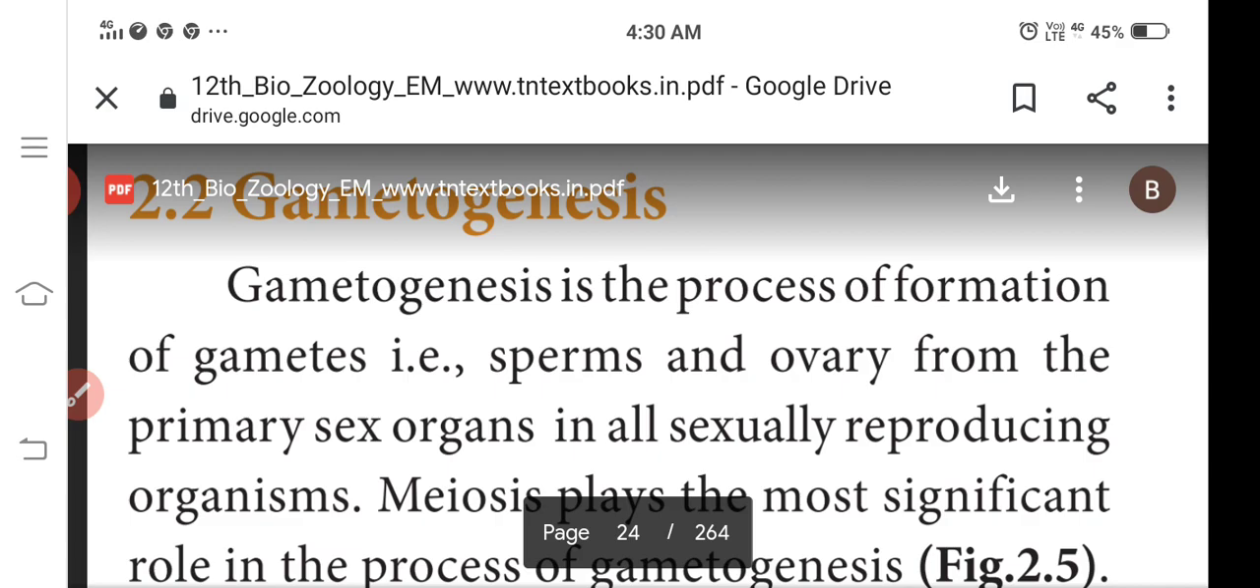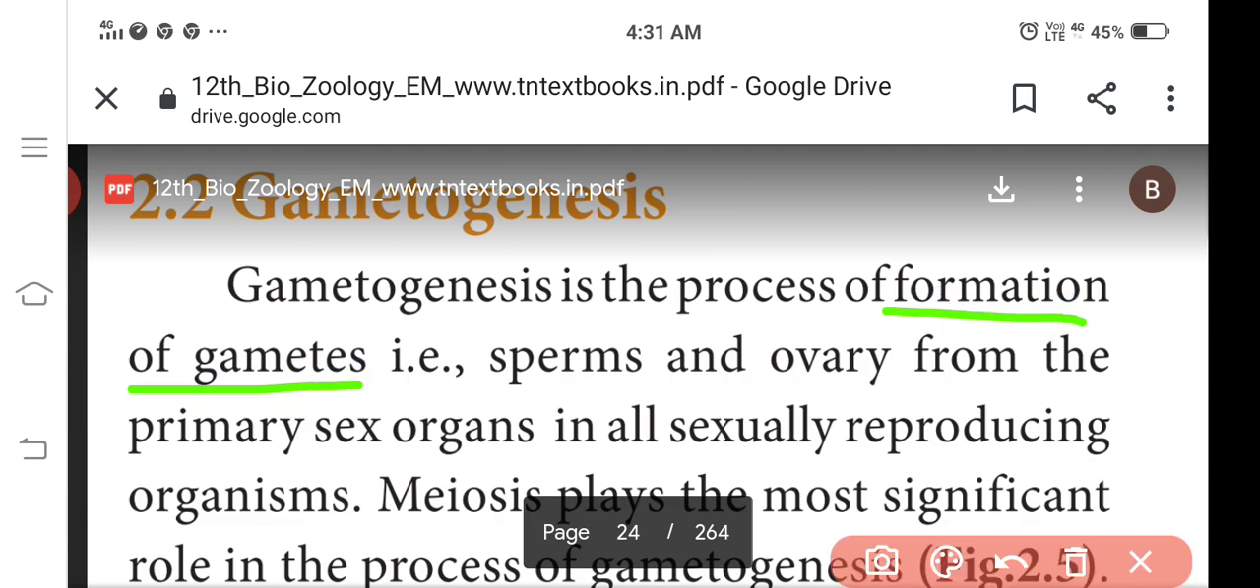Last class we discussed the male reproductive system and the female reproductive system. The male and female reproductive systems consist of sperm and ova production. We discussed how they are formed. That is called gametogenesis. Gametogenesis means formation of gametes. It may be sperms and ova.